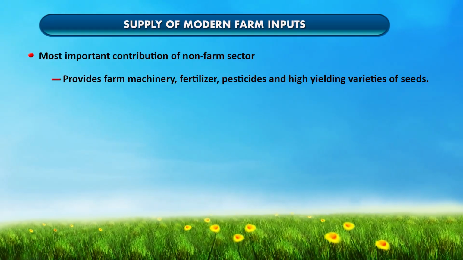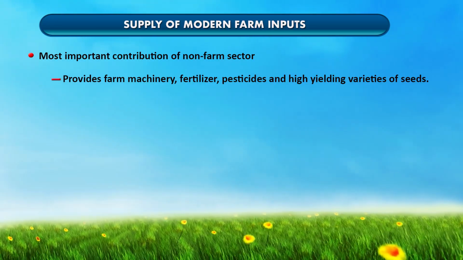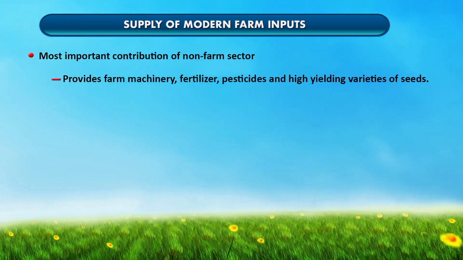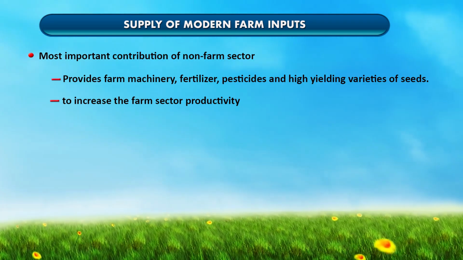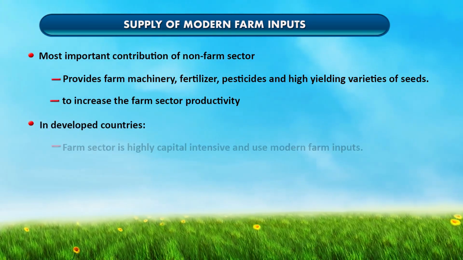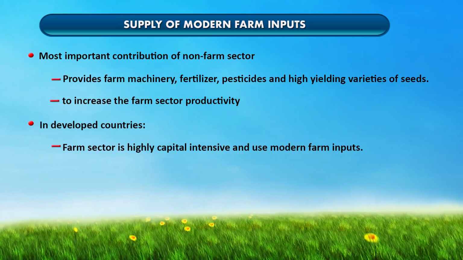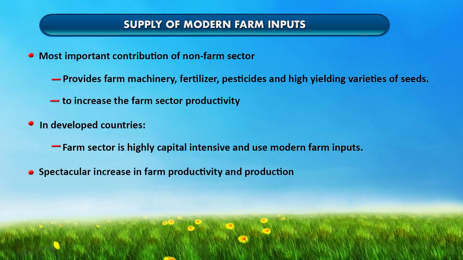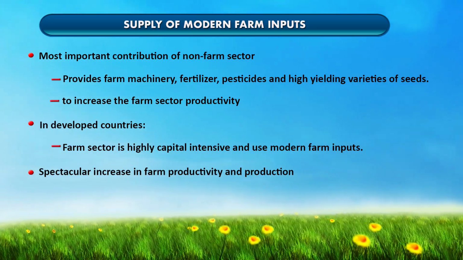The most important contribution from the non-farm sector is that it provides basically farm machinery, fertilizer, pesticides and high-yielding varieties of seeds. All these modern inputs help in increasing farm productivity and farm production. So in developed countries, agriculture is highly capital intensive, and they use modern farm inputs. We have seen a spectacular increase in farm production and productivity in the country.